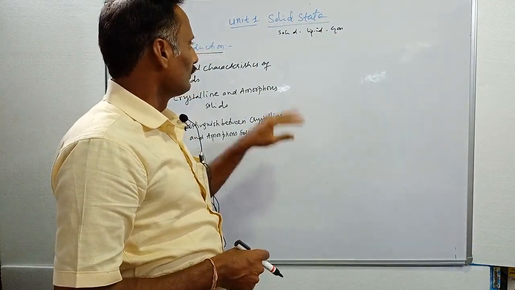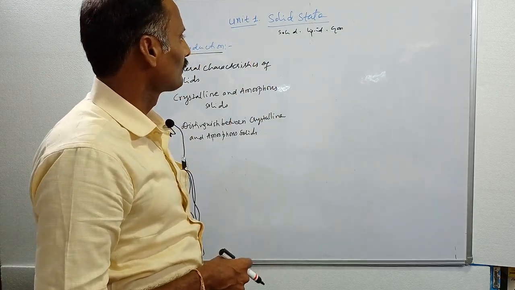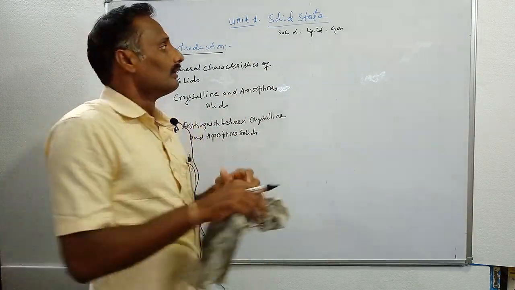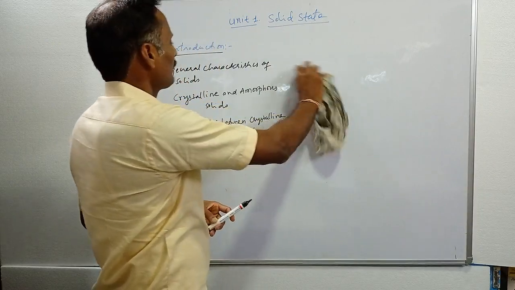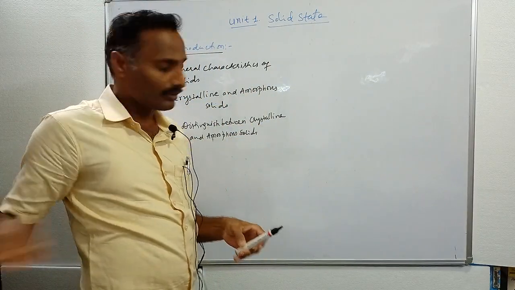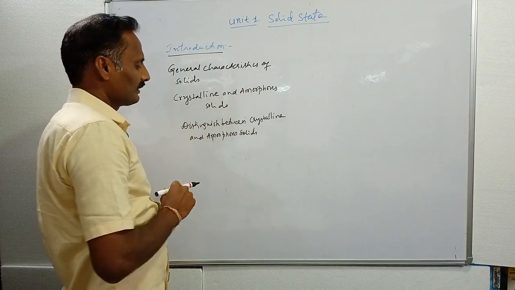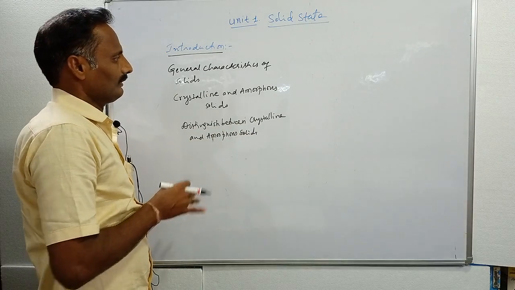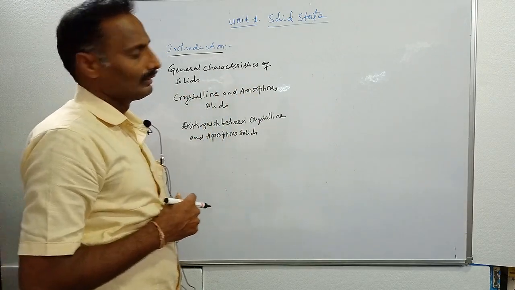In this chapter, we are mainly studying the solid state. We are studying the general characteristics of solids, crystalline solids and amorphous solids, and how to distinguish between crystalline and amorphous solids. First, you come across the general characteristics of solids.